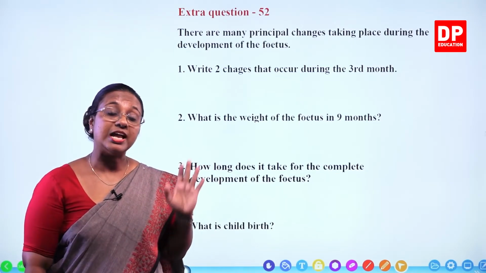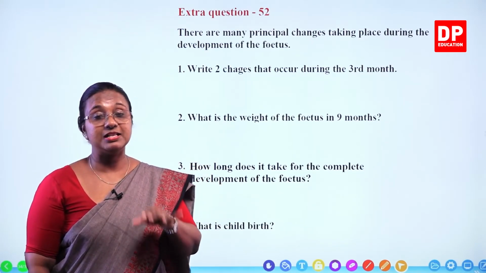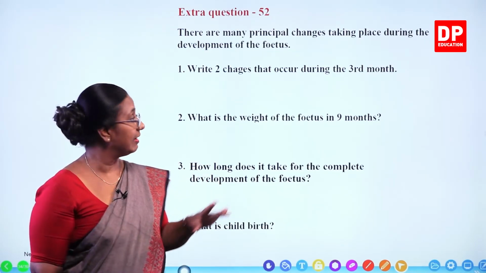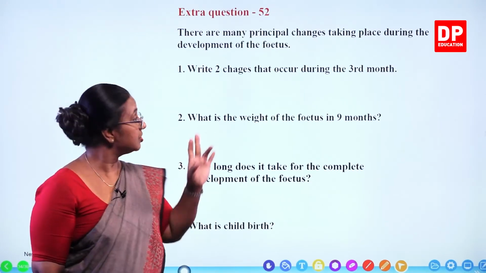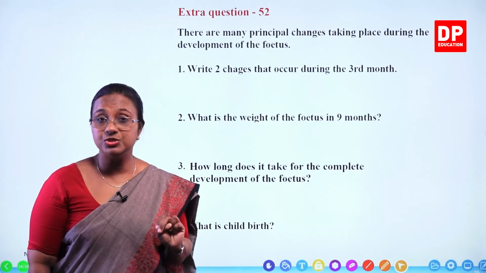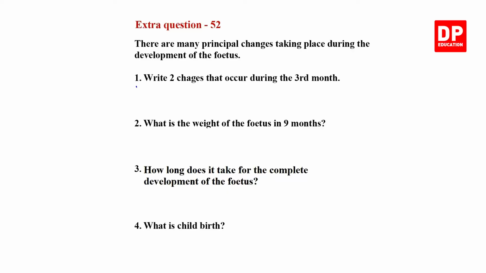In addition, in both males and females, the sex organs start to develop during the 3rd month. Those are the principal changes. You need to write only 2 changes. So I will say, the fetus takes human form.